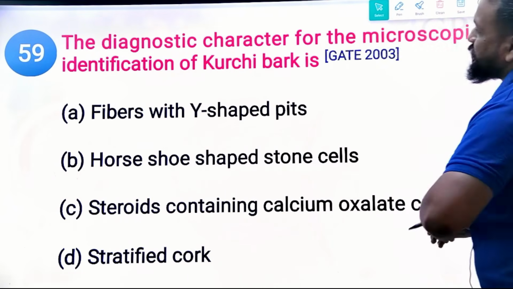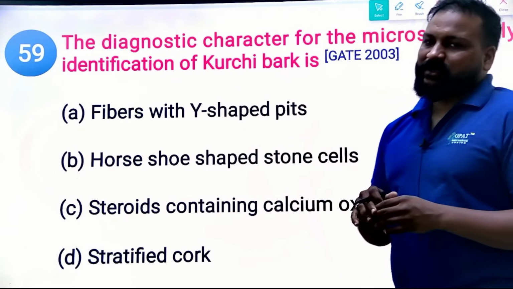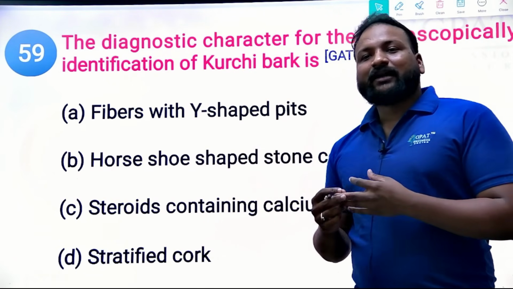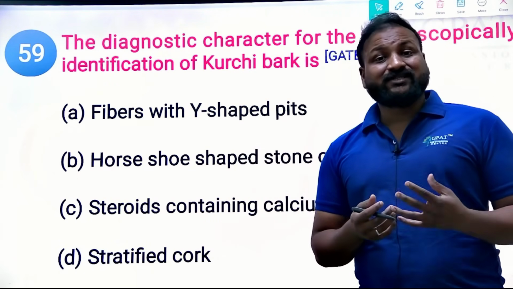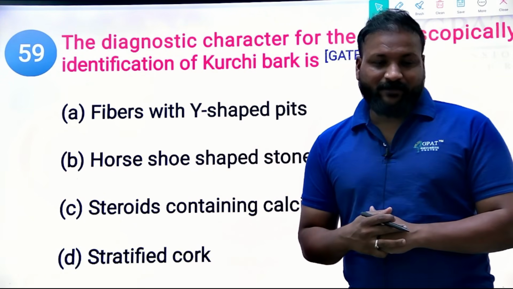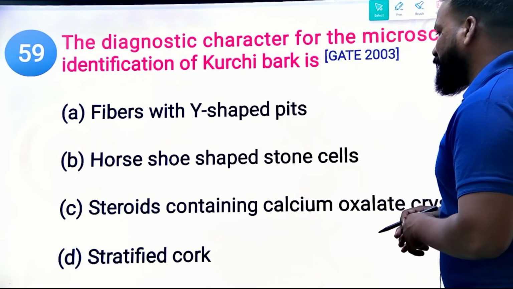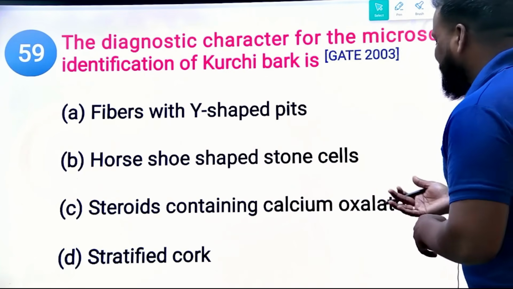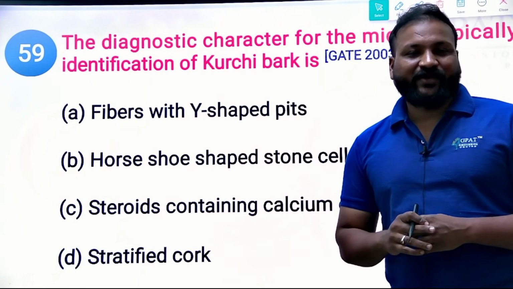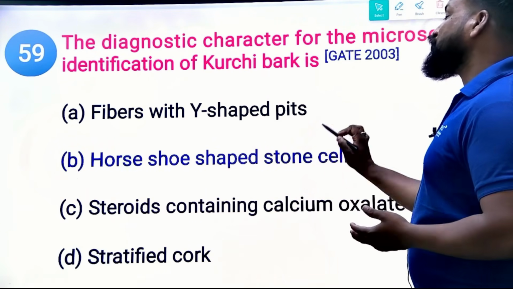Next is the diagnostic test for the microscopic identification of a bark. We have a lot of barks, cinchona, cinnamon, right? And we have two other different barks there. But what is the special, unique microscopical feature of this bark? Fibers with Y-shaped pits, horseshoe-shaped stone cells, steroids containing calcium crystals, or stratified cork? Undoubtedly the right answer is horseshoe-shaped stone cells.